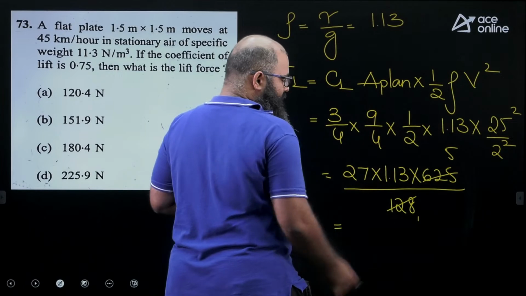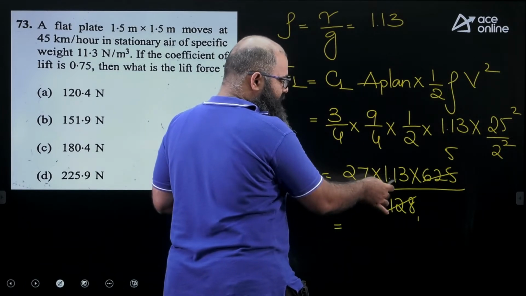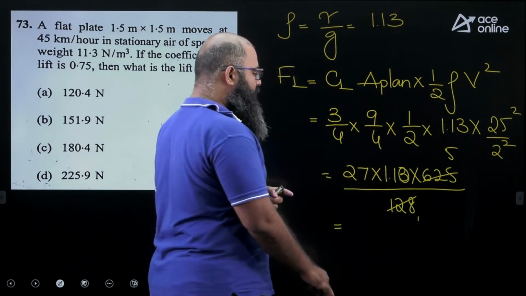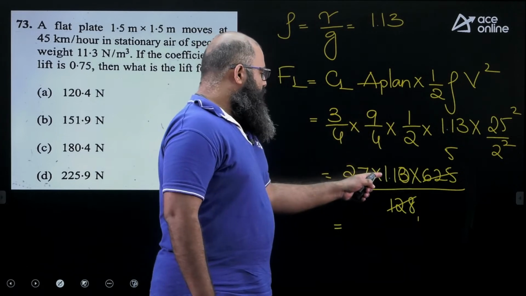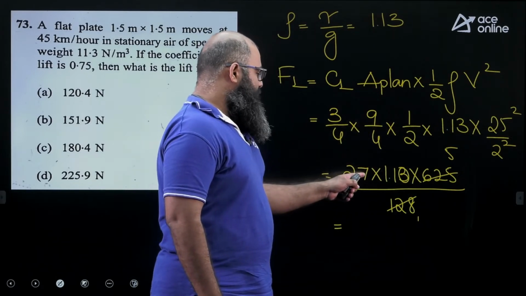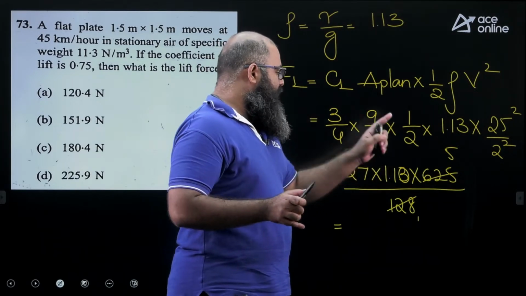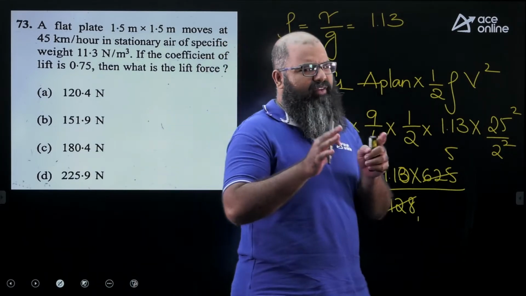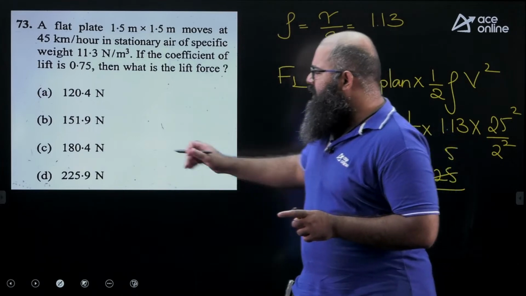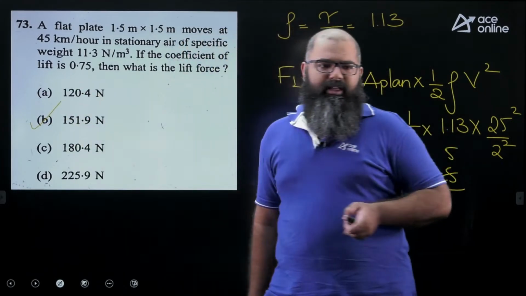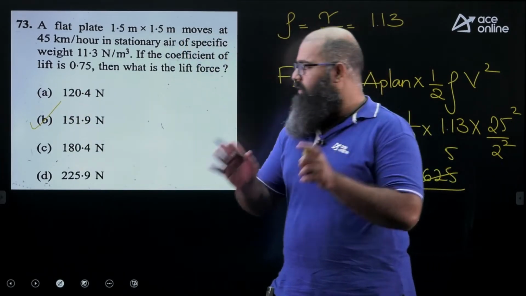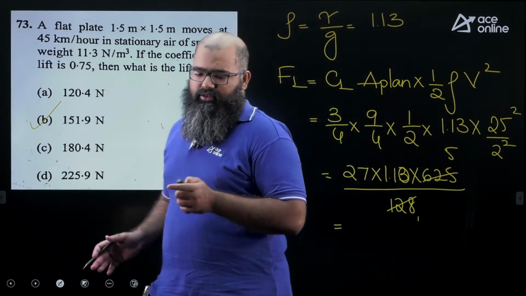If that becomes 5, let me make this lesser. Let us say 1.1 I'm taking now. 5 times 1.1, 5 times 27, let us say, will be equal to 135. 135 times 1.1 will be nearly 150. Nearly 150. The correct answer over here is option B, 150. Again, we are not solving using calculator. Orally, we are trying to solve.